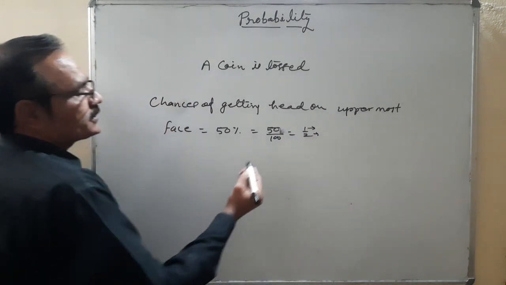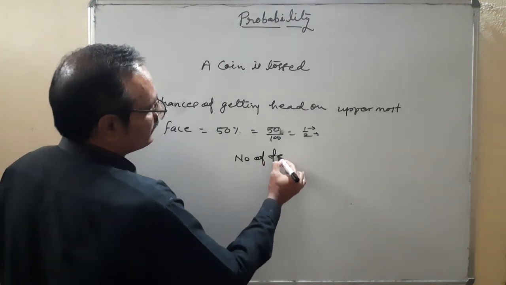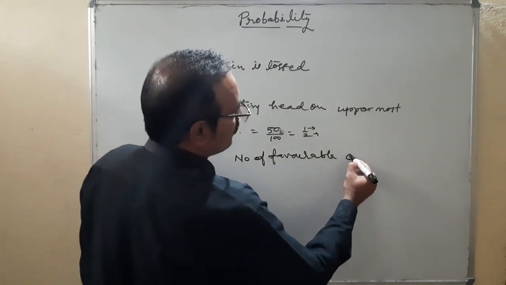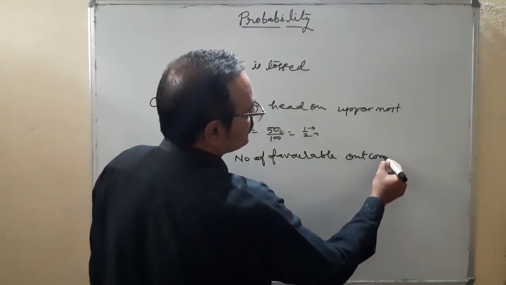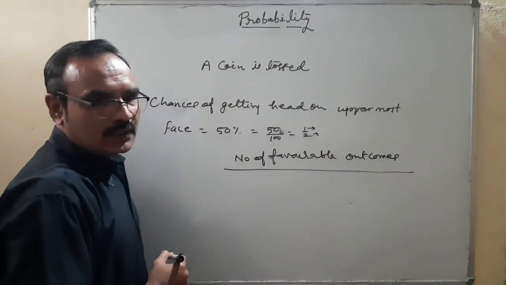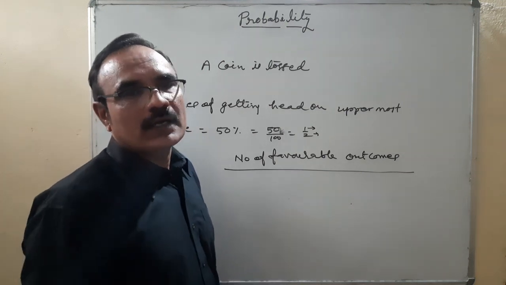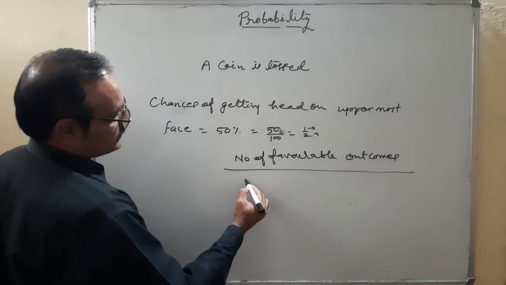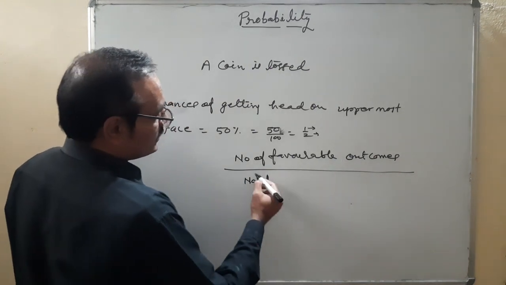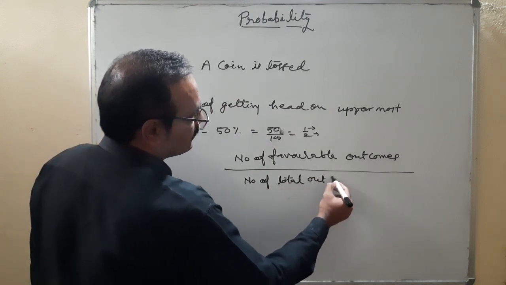So it is the number of favorable outcomes. Outcomes means results. Upon, this 2 is the number of faces, the total number of faces that can come on the uppermost face. So number of favorable outcomes upon number of total outcomes.